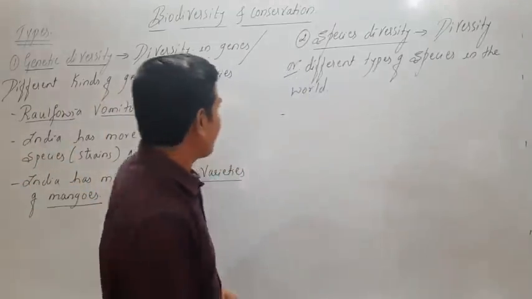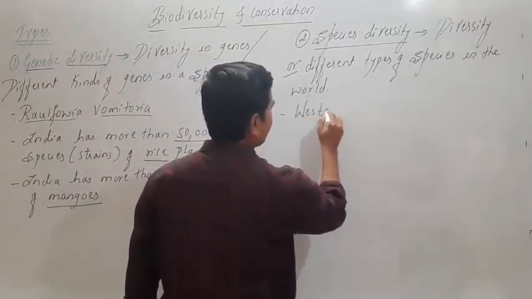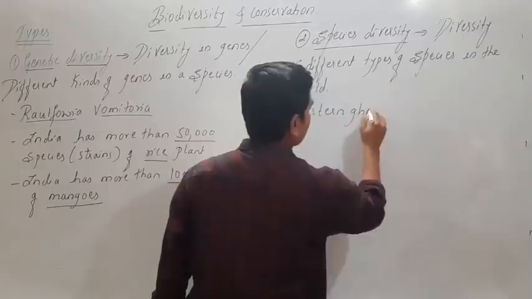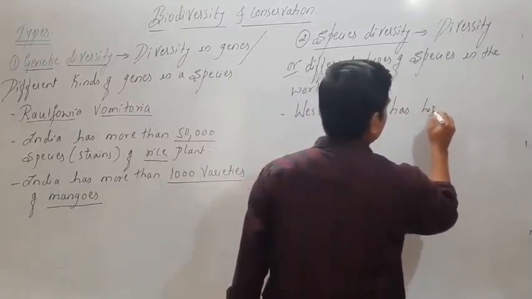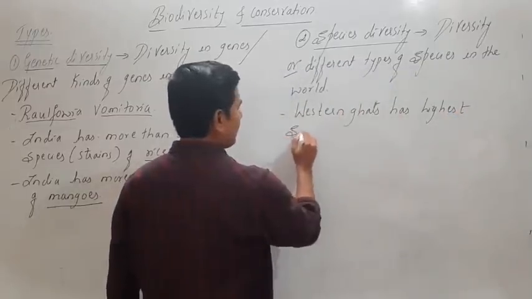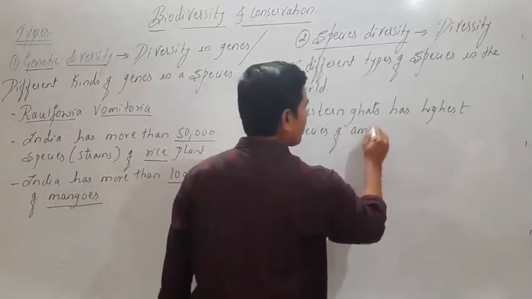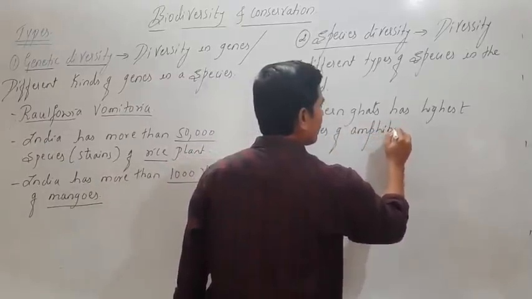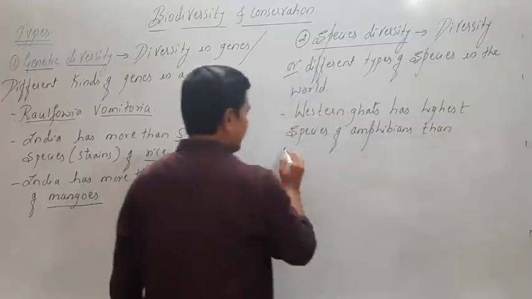Now, Western Ghats has the highest species of amphibians than the Eastern Ghats.